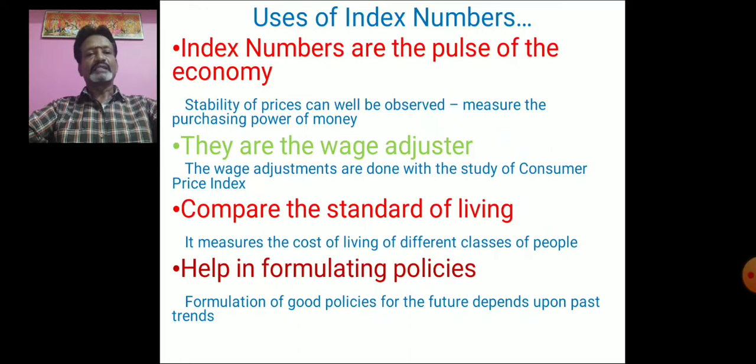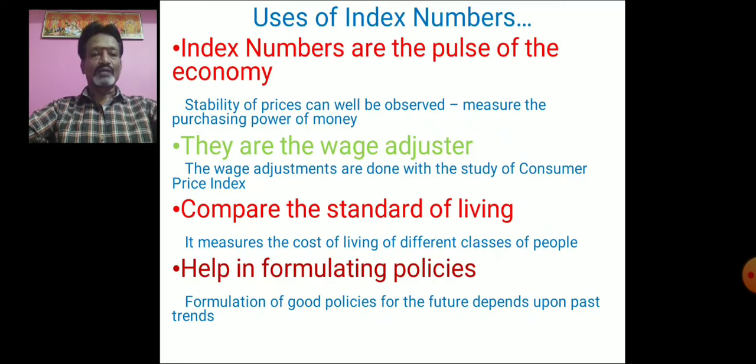Then index numbers are helpful in formulating policies. The index numbers are very useful, not only to economists and social science people, but more useful to the policy makers, that is the government. On the basis of the index numbers, the policy makers can make a policy. Suppose the policy makers want to change the price policy, income policy, wage policy, taxation policy, employment policy, and so on. At that time, the index numbers are very helpful to the planners.